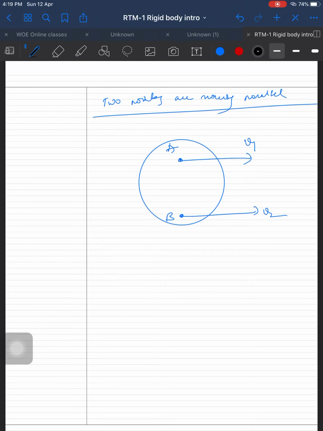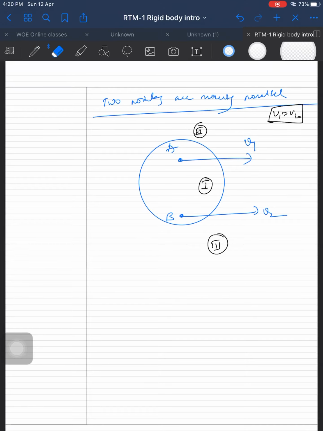If we consider, three regions are possible: region 1, region 2 and region 3. Okay, 3 regions are possible. Whose velocity is more? V1 is greater than V2. Let me draw a small length. Okay, V1, V2.